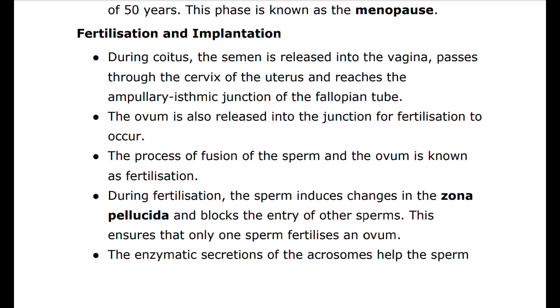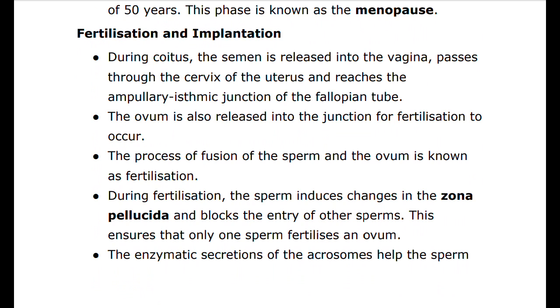Fertilization can only occur if the ovum and sperms are transported simultaneously to the ampullary region. This is the reason why not all the copulation lead to the fertilization and pregnancy. The process of fusion of sperm with an ovum is called fertilization.